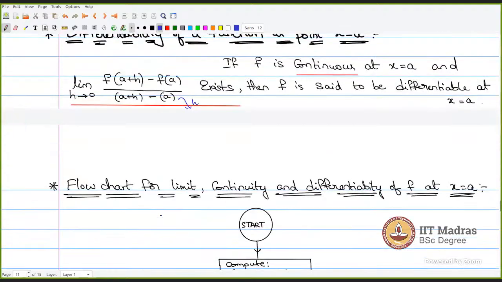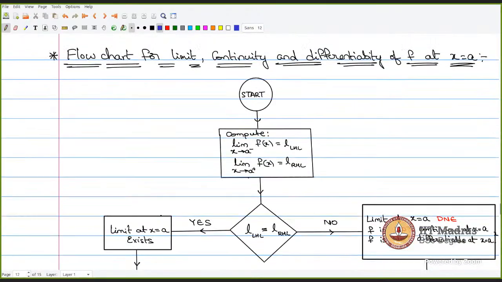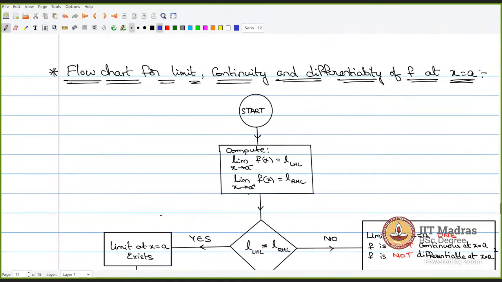So how do you check the connections between limit, continuity, and differentiability? If I have given you a function, and if I ask you to check the differentiability, continuity, and limit of that function at x is equals to a, how do you start? From where do we start?